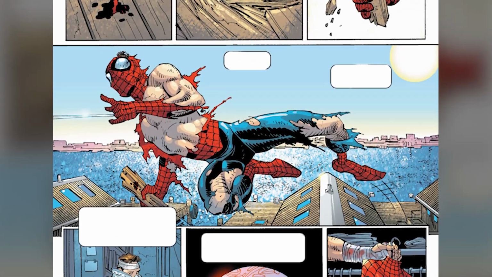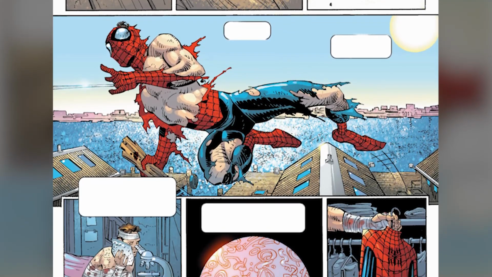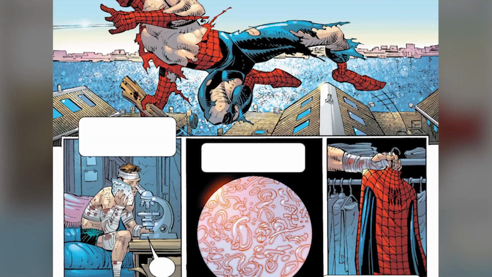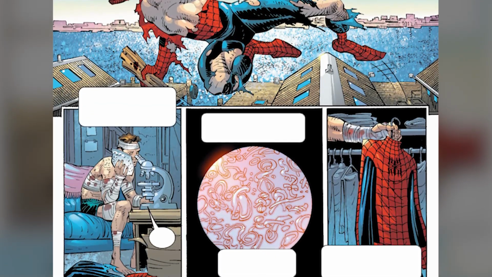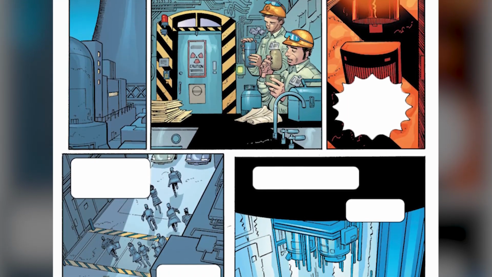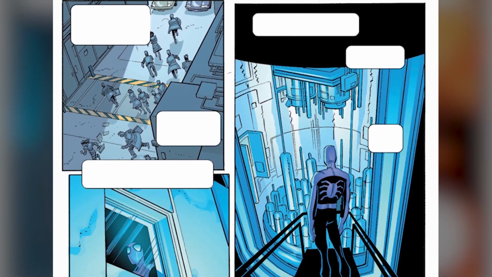Upon discovering that Morlun's blood is an amalgam of every kind of cell, be it animal, bird, human, and even insect, Peter realizes that Morlun has the purest form of DNA that he has ever come across. No points for guessing that Peter eventually finds a weakness that he can take advantage of, and intentionally draws in Morlun to the southern New York nuclear power plant.